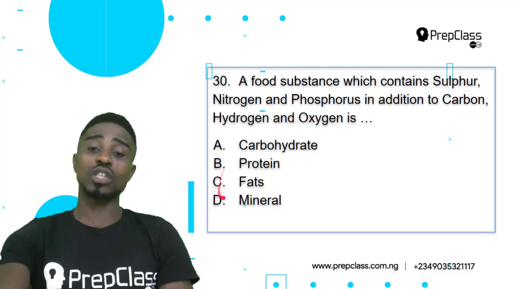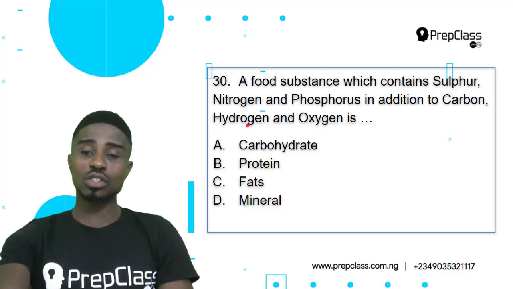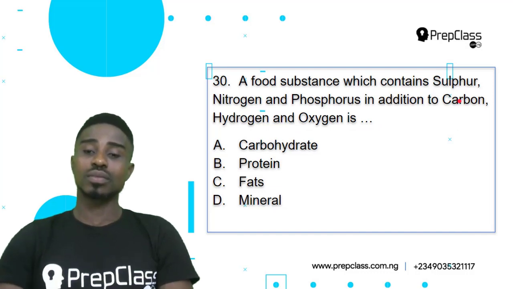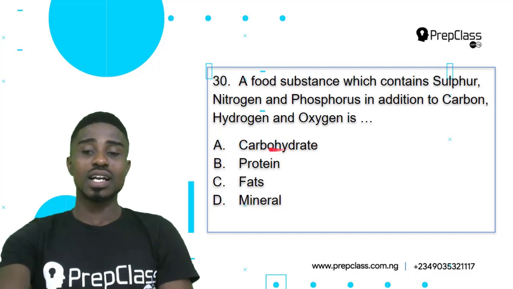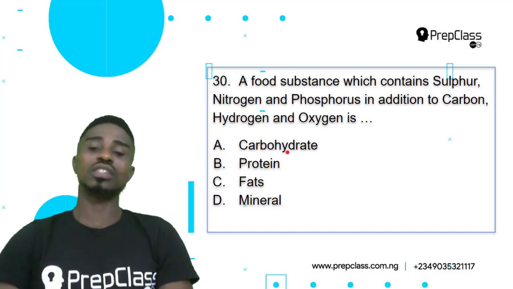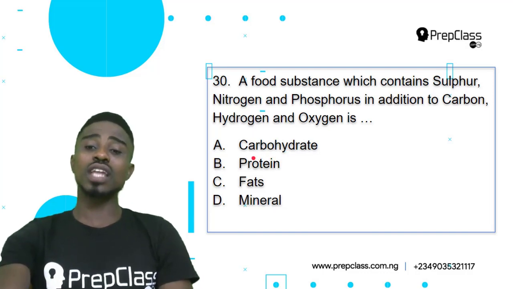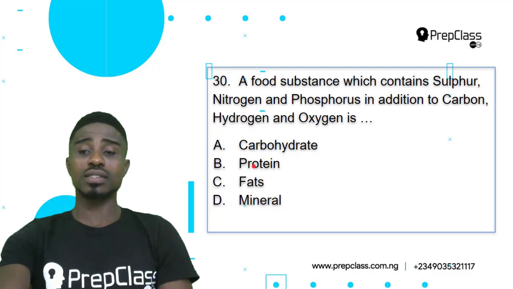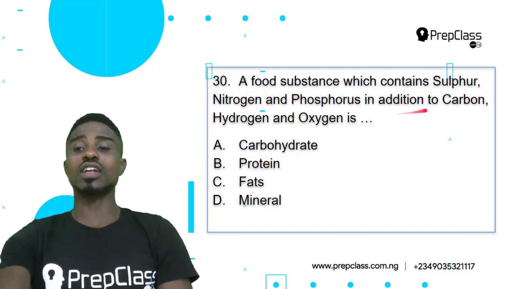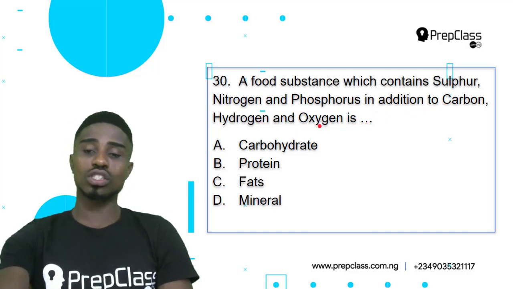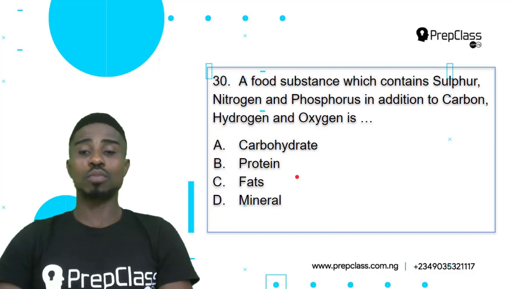Now, looking at carbohydrates. Carbohydrate contains only oxygen, hydrogen, and carbon. Carbohydrates: carbon, oxygen, hydrogen. That's what carbohydrate contains. Now, when you look at protein, protein contains various substances. It contains sulfur, nitrogen, phosphorus, carbon, hydrogen, as well as oxygen. So our correct answer is option B, protein.